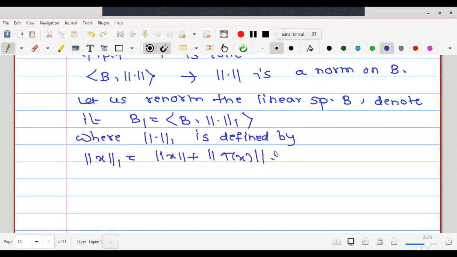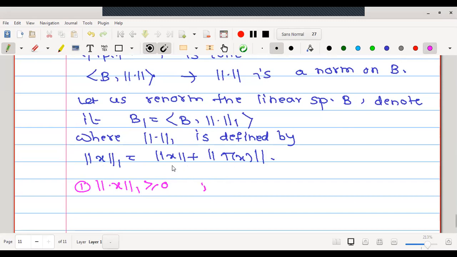Now here we are not going to check whether it forms a norm. Instead of checking all the properties, we can directly say that norm 1 is a norm. One can verify all those properties orally, or I can change the color of my pen in order to show you all the properties. What is the first property to show? Norm 1 of x is greater than or equal to 0.